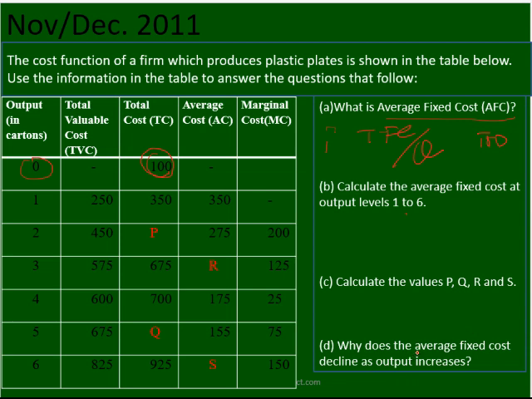Why does average fixed cost decline as output increases? Because I've told you before, it will decline continuously because the total fixed cost remains constant and the output increases, then it will decline. That is the answer to this question. You can also sit down, listen to the previous slide, and be able to answer this particular question.